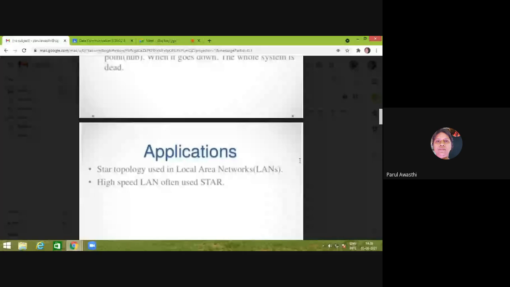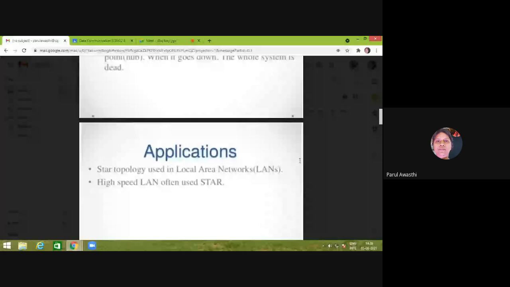There are a number of relays. Every port has its own relay, and all the relays are open. There is an open circuit. All the relays are open, meaning initially there is no data transmission between any ports.